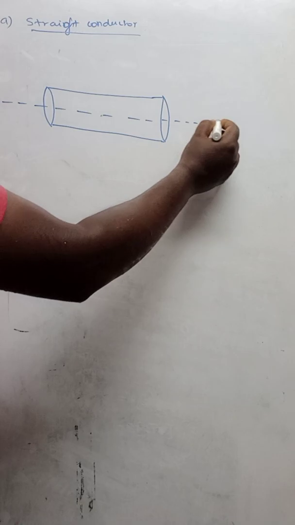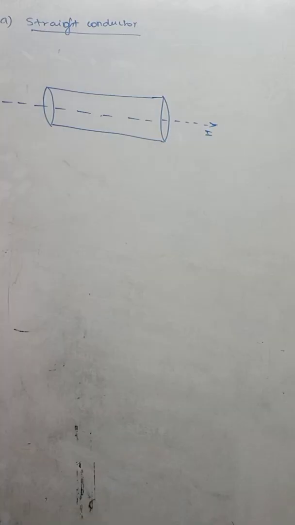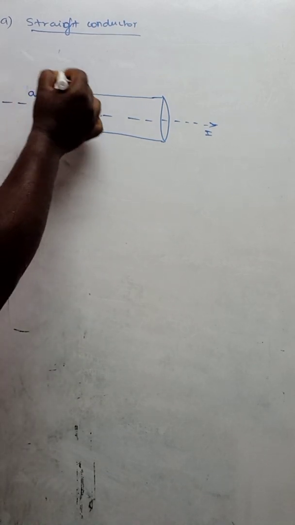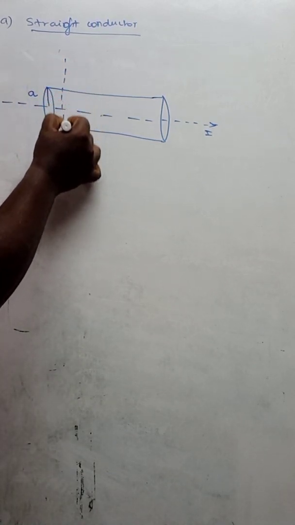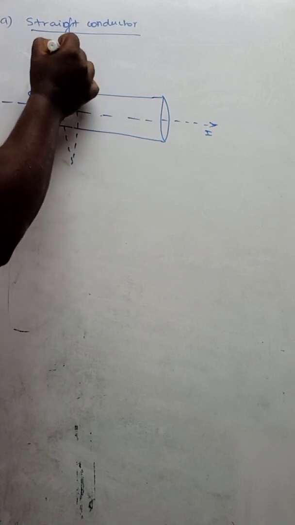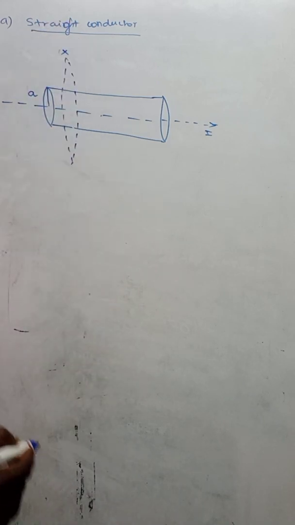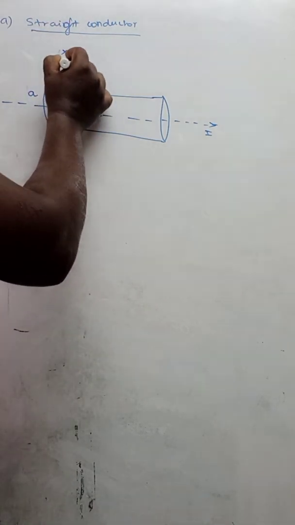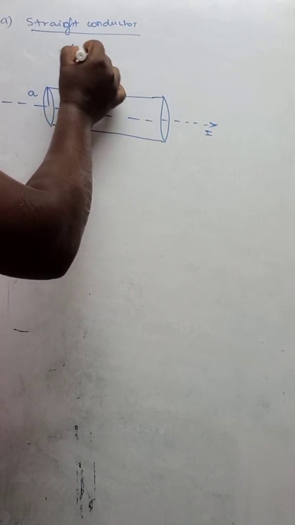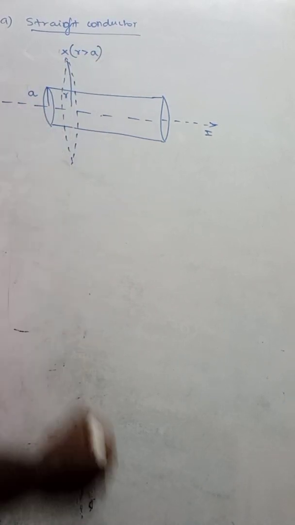Assume that this is the axis of the straight conductor, and I is the current flowing through the conductor. We are going to consider three cases, and a is the radius of the conductor. First we are going to take an Amperian loop outside the conductor, that let me take as X. And the radius of the Amperian loop, let me take as r. That means for X, r will be greater than a.